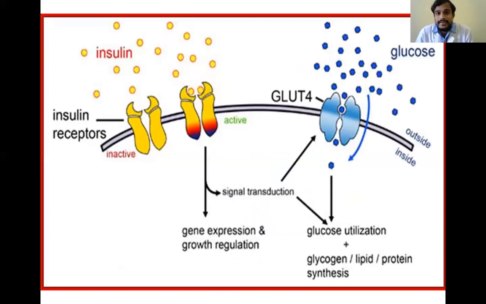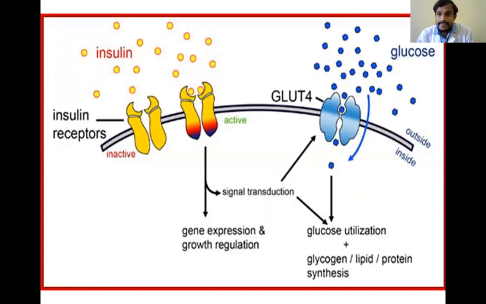Here you can clearly see the insulin comes and attaches to the insulin receptors present on all the peripheral cells of the body, and due to this there is a conformational change on the membrane of the peripheral cells. Due to this conformational change, glucose transporter 4 is opened and glucose enters all the cells of the body.